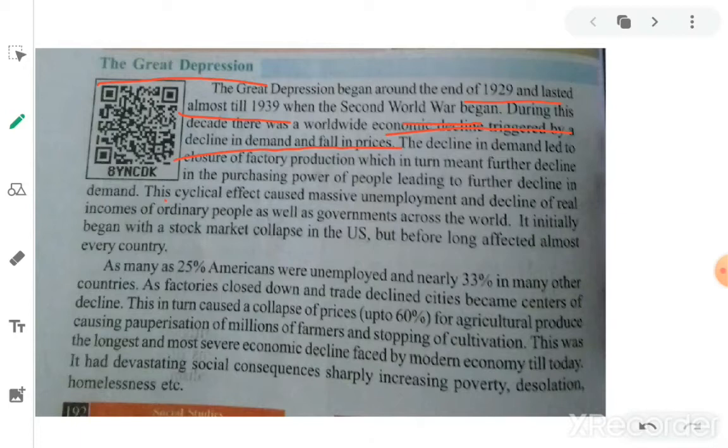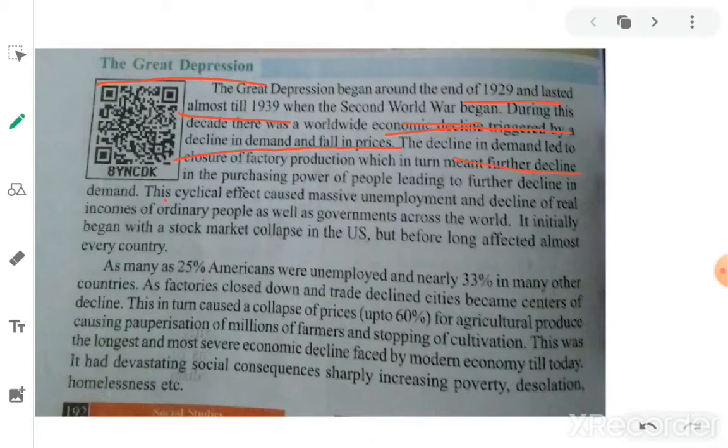So when this World War was happening, at the end of the First World War, the Great Depression was happening because all the commodities which were produced in the country were carried away to the war front. So the civilians did not get any commodities, there was no demand, and the prices also became very low. So here the economic depression happened. The main reason for economic depression is fall in demand and fall in prices.